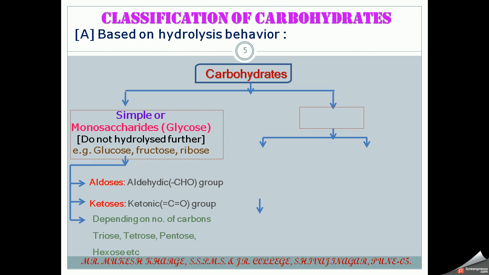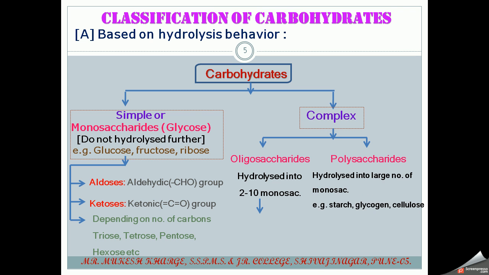The second subtype is complex carbohydrates, and they can be further classified into oligosaccharides, the carbohydrates which can be hydrolyzed into 2 to 10 monosaccharides. And another subtype is polysaccharides. They can be hydrolyzed into a large number of monosaccharides. Examples are starch, glycogen and cellulose.